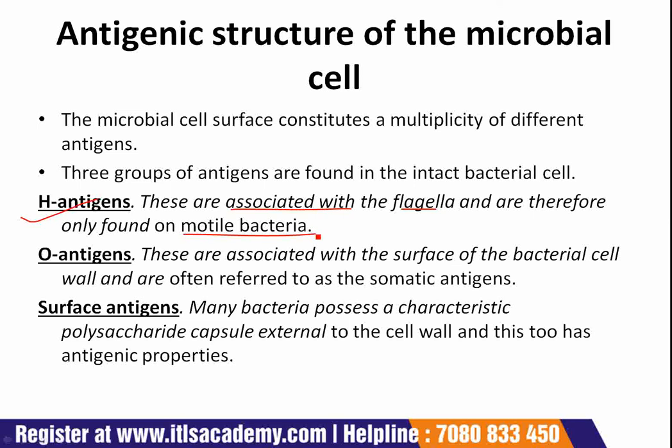The precise chemical composition of flagella can vary between bacteria, resulting in a range of different antibodies being produced, and use is made of these differences in the typing of different strains of Salmonella.